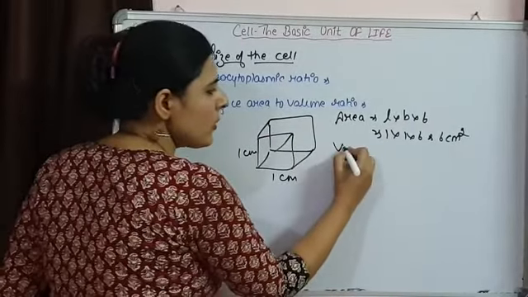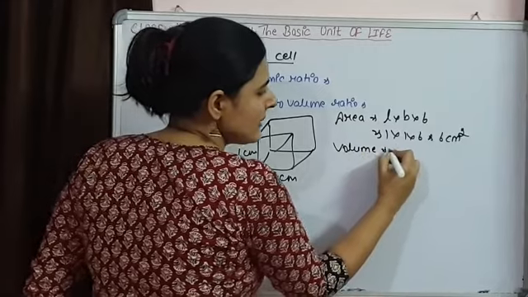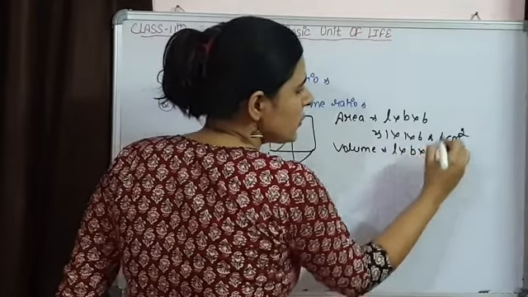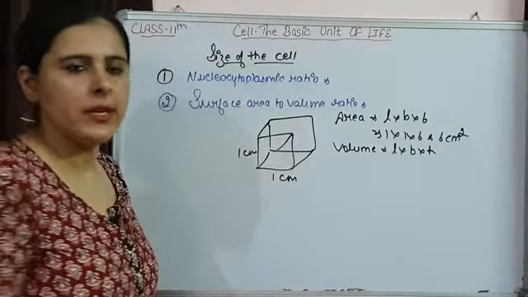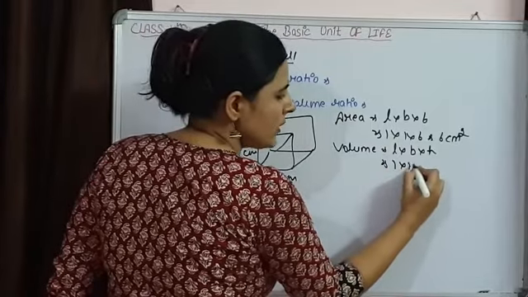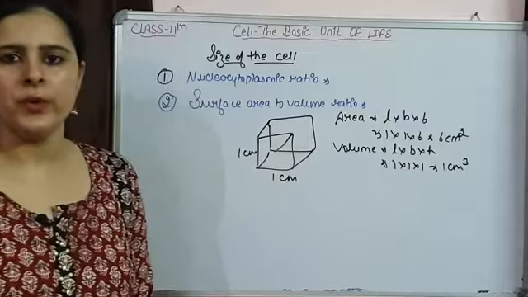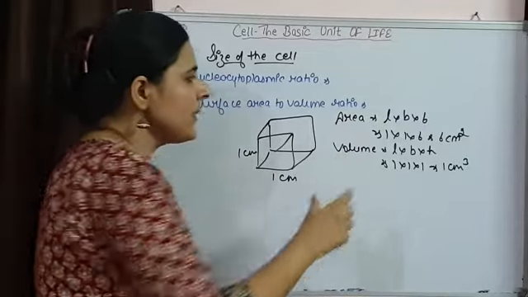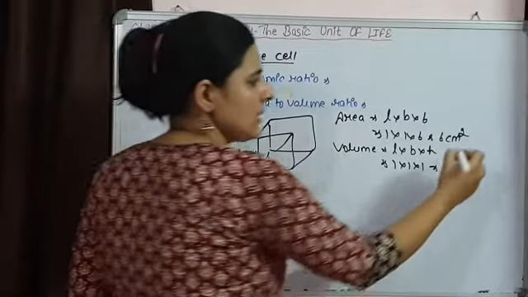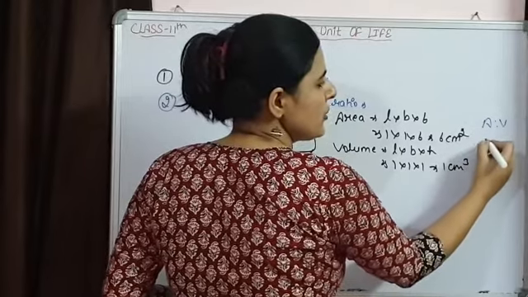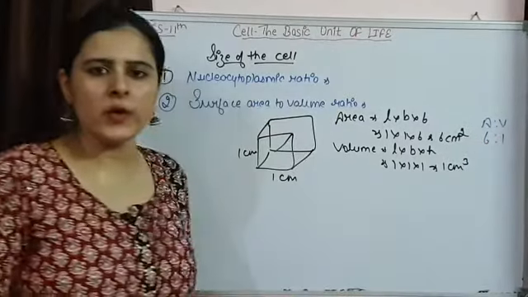And if we talk about the volume of this cell, that will be length into breadth into height. That is going to be 1 into 1 into 1, means 1 centimeter cube. So if we find the area to volume ratio, it is going to be 6:1.